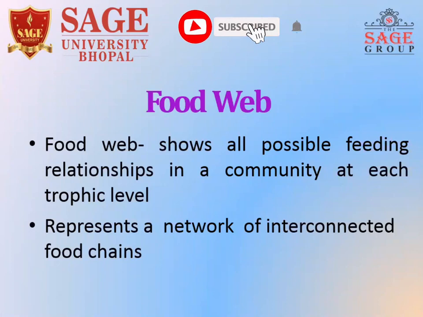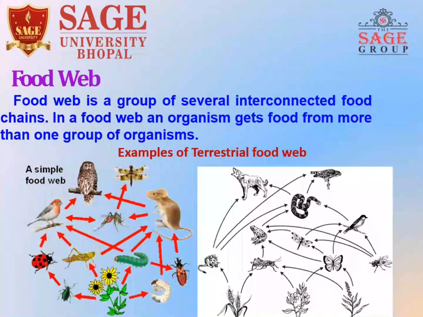Food webs show all possible feeding relationships in a community at each trophic level. Basically, a food web represents a network of interconnected food chains. In a food web, an organism gets food from more than one group of organisms. A food web is a group of several interconnected food chains, and here is an example of a terrestrial food web. Here we see organisms get food from more than one group of organisms.